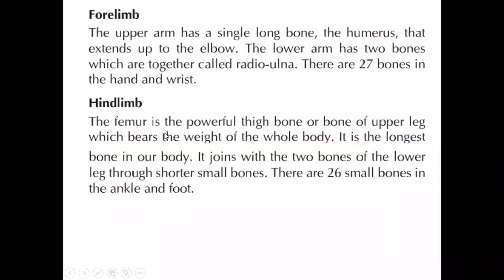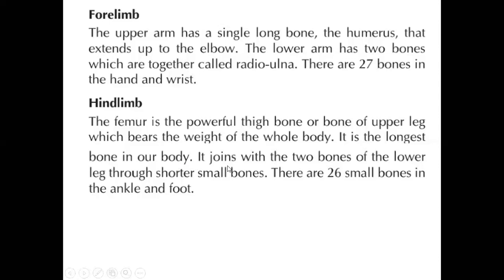The femur is a powerful thigh bone, the bone of the upper leg, which bears the weight of the whole body. So our whole body is based on this bone. Actually, they mentioned longest, but not only longest, it is also the largest bone in our body.